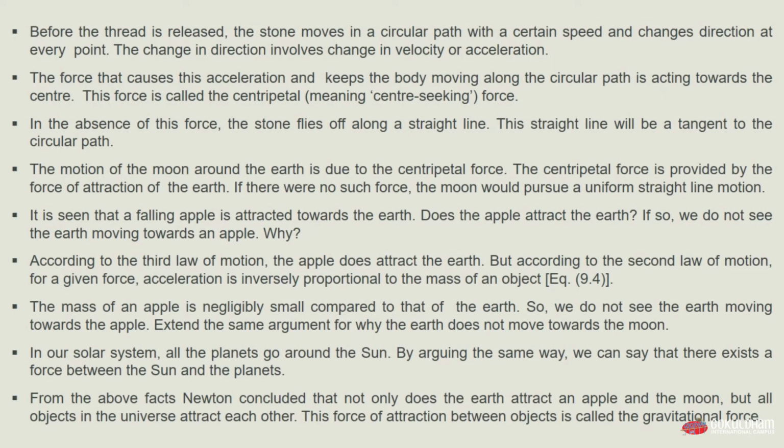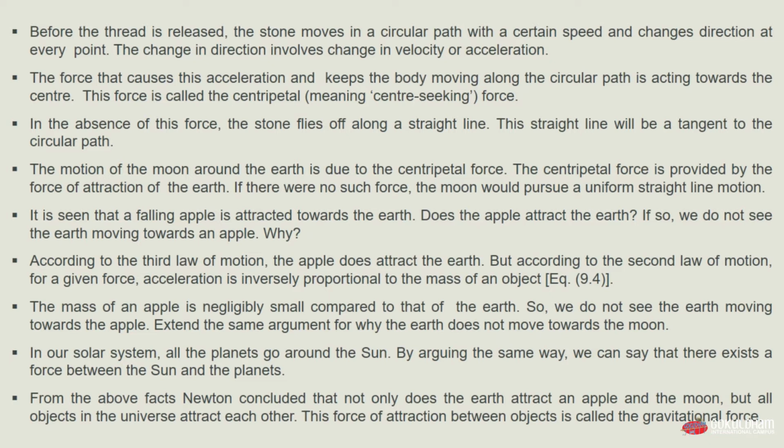Before the thread is released, the stone moves in a circular path with certain speed and changes its direction at every point. The change in this direction involves the change in velocity or acceleration of the stone. The force that causes this acceleration and keeps the body along the circular path is acting towards the center, and this force is called centripetal, meaning the center seeking force. In the absence of this force, the stone flies off along a straight line. Means if this force is absent, then the stone will fly along a straight line and this straight line will be a tangent to the circular path.